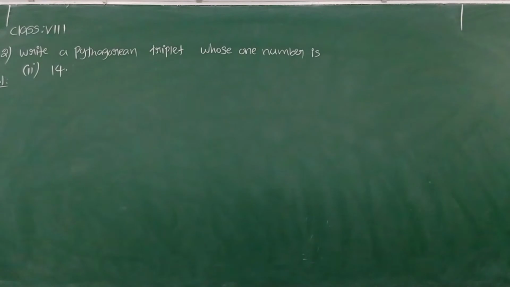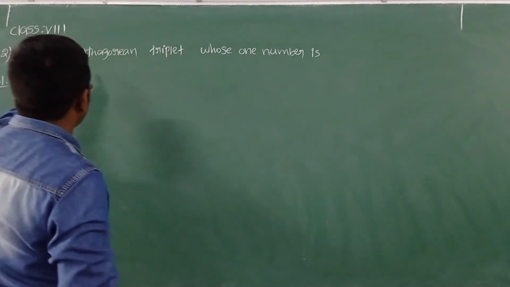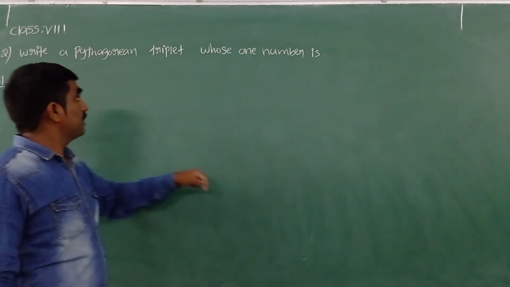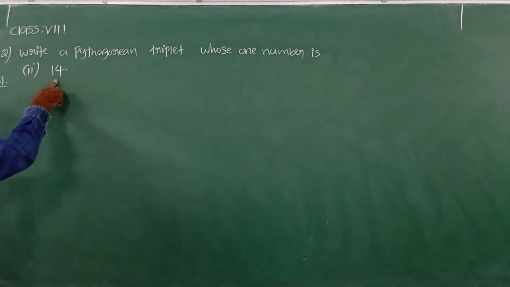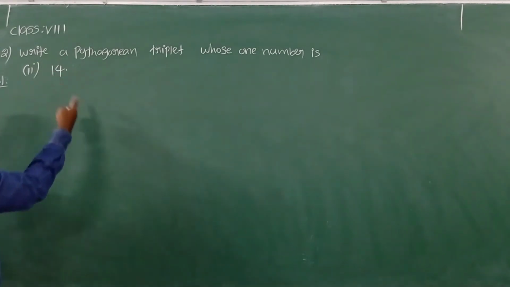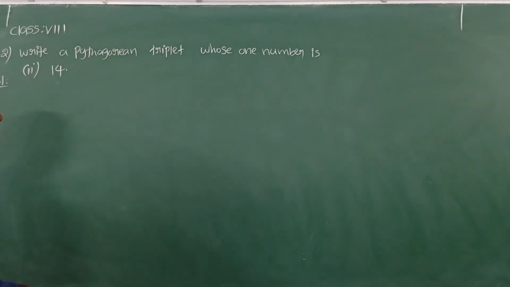Yes. Now let's see the second bit over here. They are asking: write a Pythagorean triplet whose one member is 14. One member they give, 14. With the help of 14, we can write Pythagorean triplets, with one of the numbers being 14.